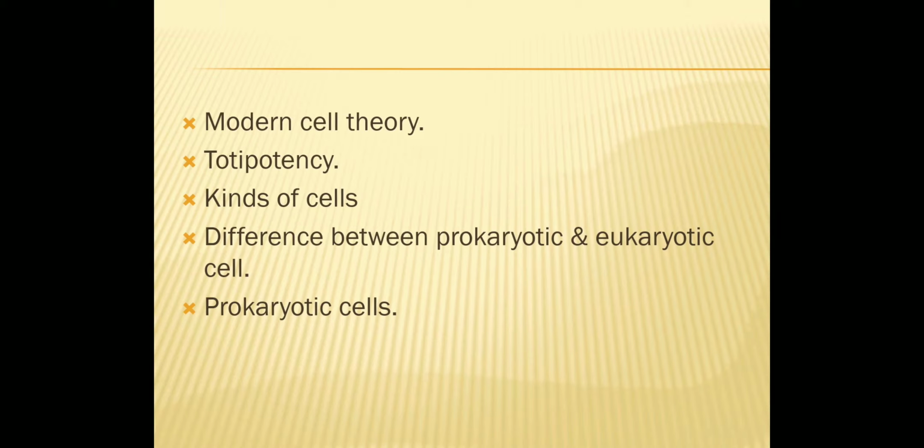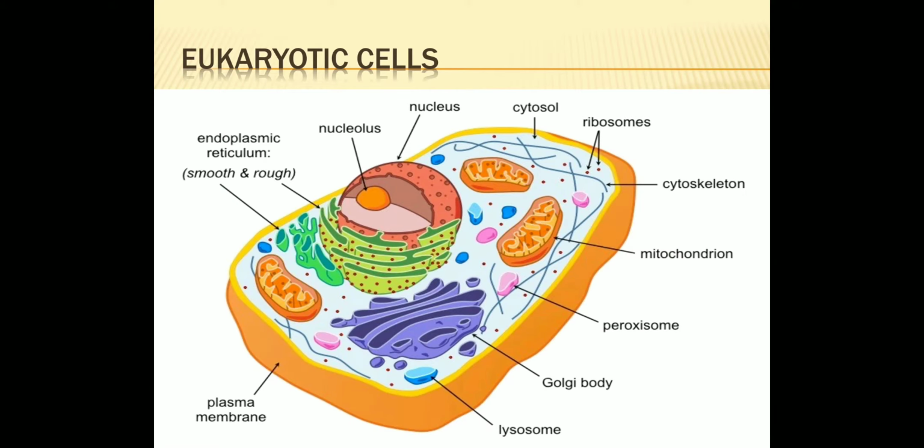In last video lecture, we studied about modern cell theory, totipotency, kinds of cells. In that we studied difference between prokaryotic and eukaryotic cell. Then we studied the details of prokaryotic cell. Now today we'll study the details of eukaryotic cells. Let's start the topic.